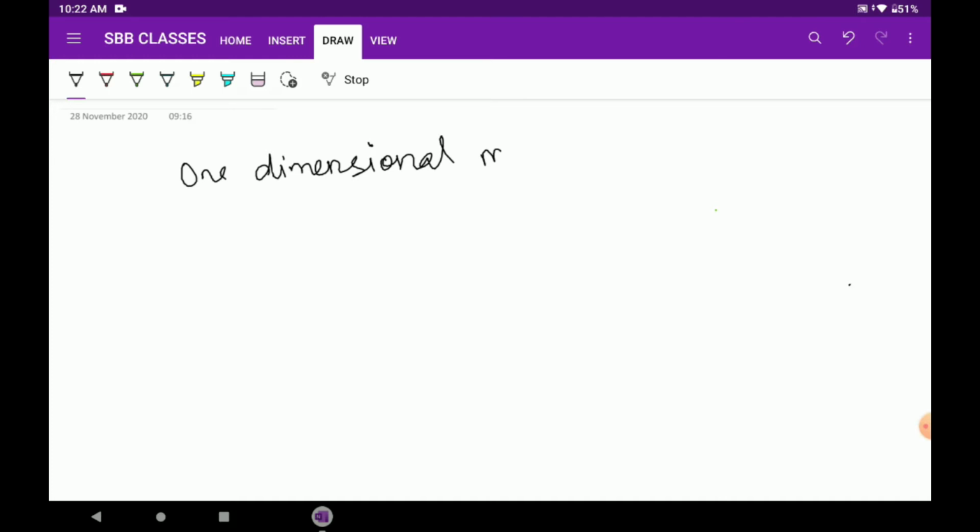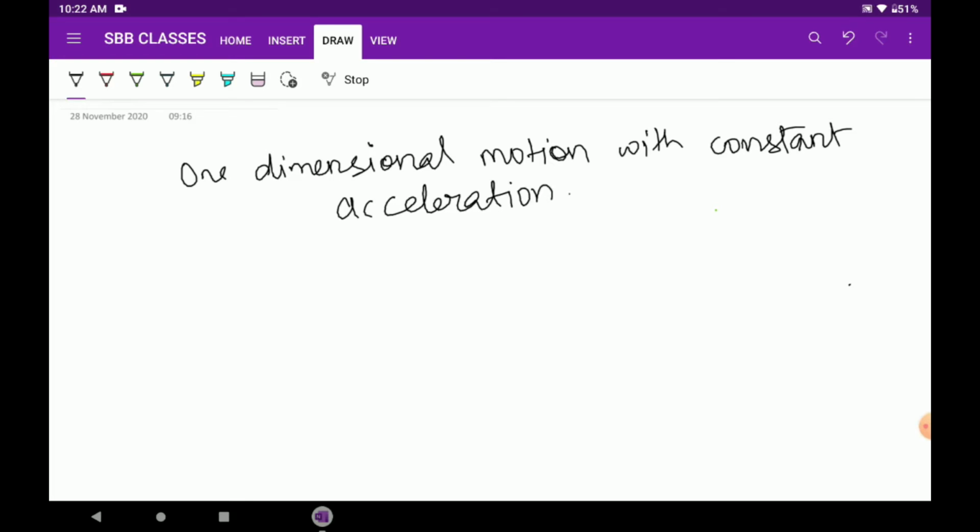Today we will be learning about one dimensional motion with constant acceleration. This is a very important chapter because here you will be learning about the equations of motion and how we apply them to solve our problems. The first thing we come across in the title itself is constant acceleration. What does constant acceleration mean?